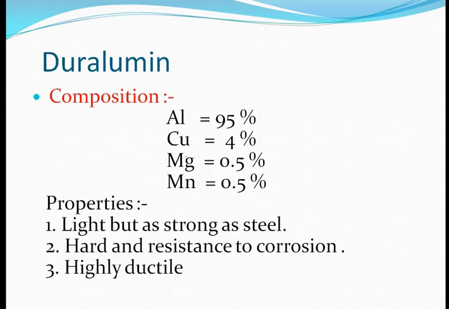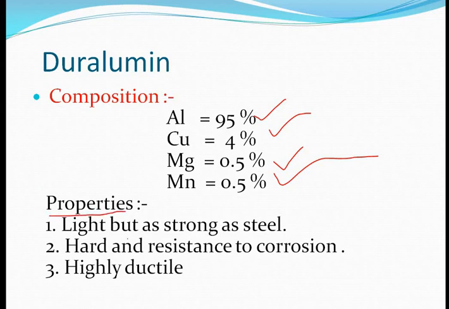Now the next one is duraluminium, and it is aluminium 95%, copper 4%, magnesium 0.5% and manganese 0.5%. So there are four metals present. The first is aluminium 95%, copper is 4%, magnesium is 0.5%, and again manganese is 0.5%. And what are the properties of this duraluminium?